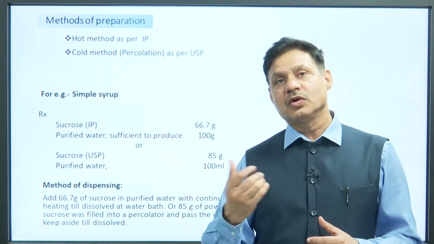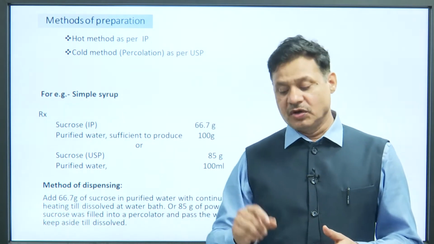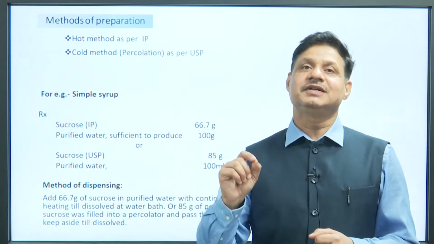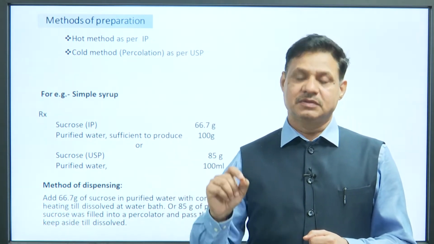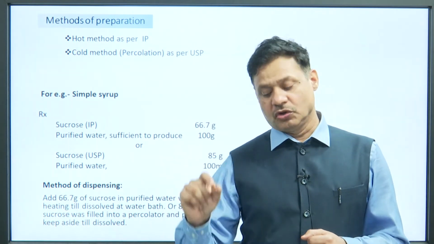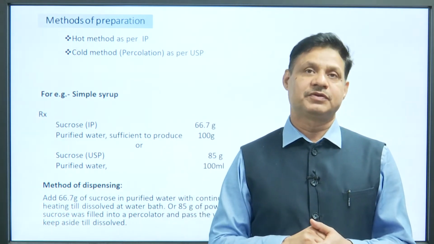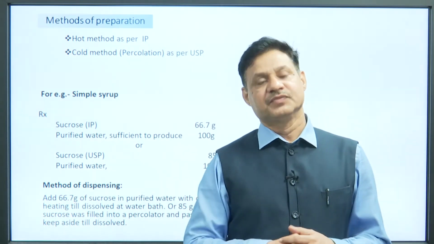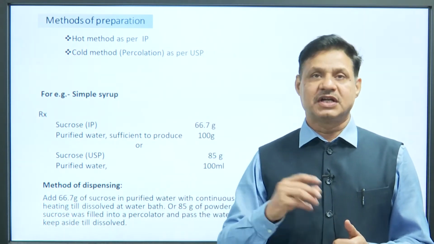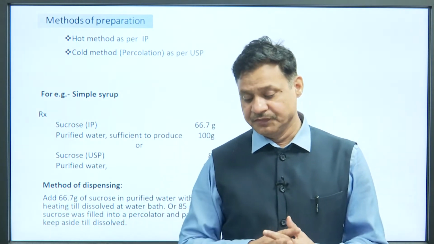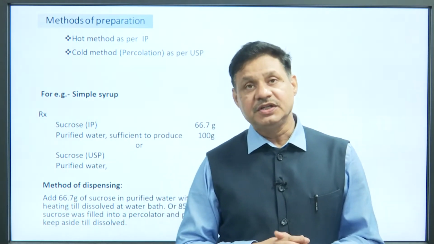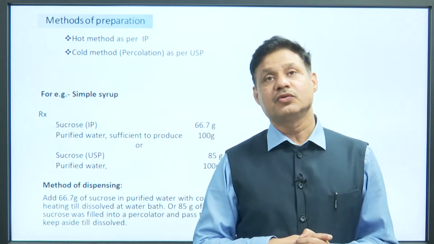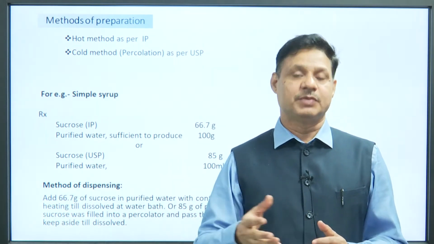So, we weigh the required quantity, add about three-fourths of the water and heat until it dissolves. When the sugars are dissolved, make up the volume with the remaining vehicle or water, then strain this, transfer it into the container and properly label it. The major problem during heating is that the sugar is going to convert into some other form.